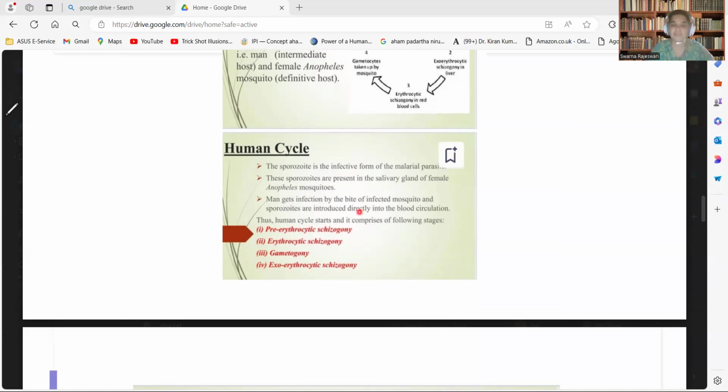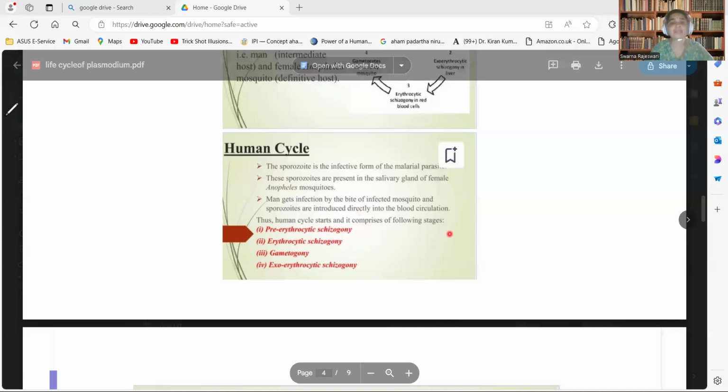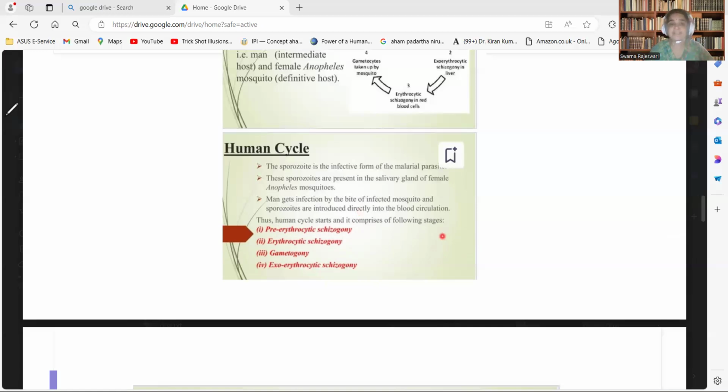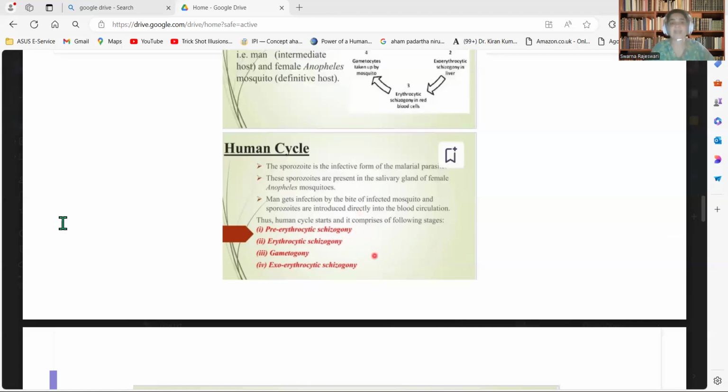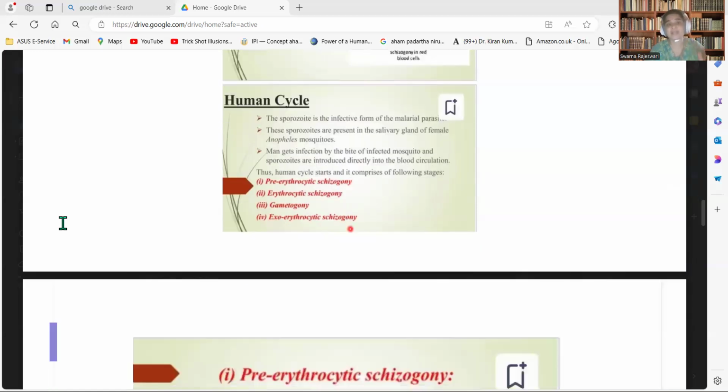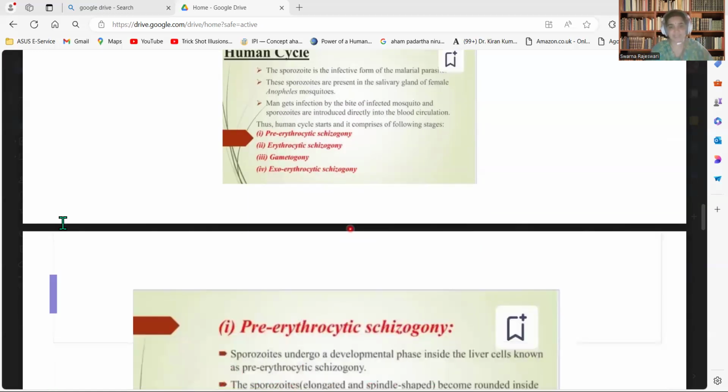Whenever the mosquito having sporozoites in its saliva bites and sucks the blood of a man, these sporozoites are directly introduced into the blood circulation, and it completes the following stages: pre-erythrocytic schizogony, erythrocytic schizogony, gametogony, and exo-erythrocytic schizogony. We will be discussing each part of the life cycle. In man, it mainly completes the asexual part of the life cycle.